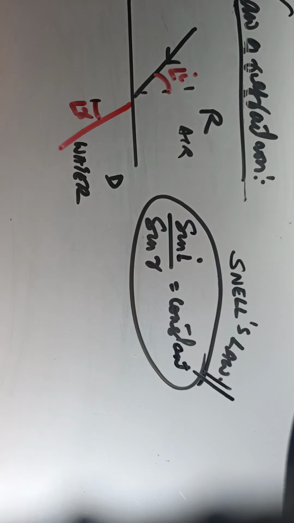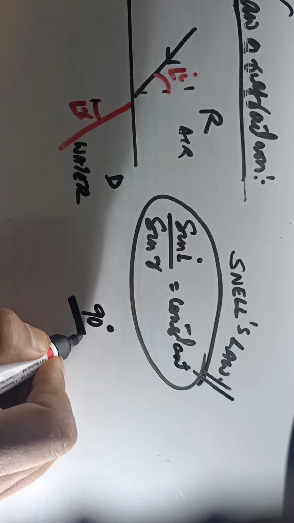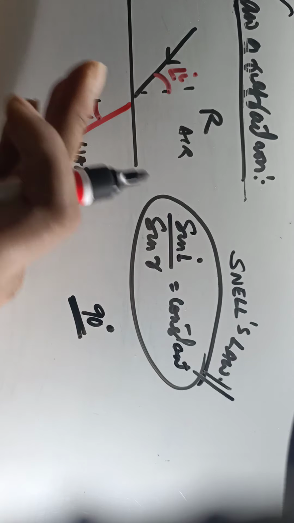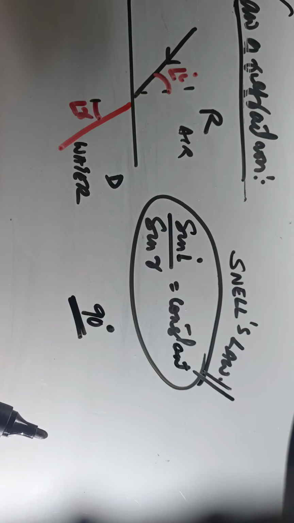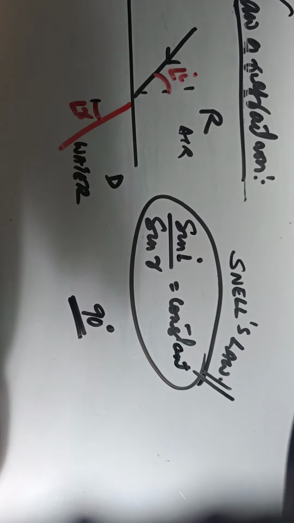Please keep in mind this law is true only when the angle of incidence is less than 90 degrees. If the angle of incidence becomes more than 90 degrees, we will gradually see what happens. Now the next question that comes to our mind: what have we seen? We have seen what refraction is and the laws of refraction. Before we go into another topic, I would like to clarify something here, so please keep this in mind.